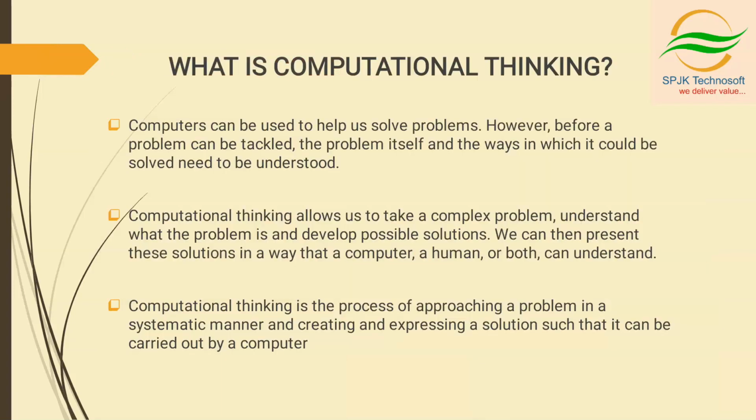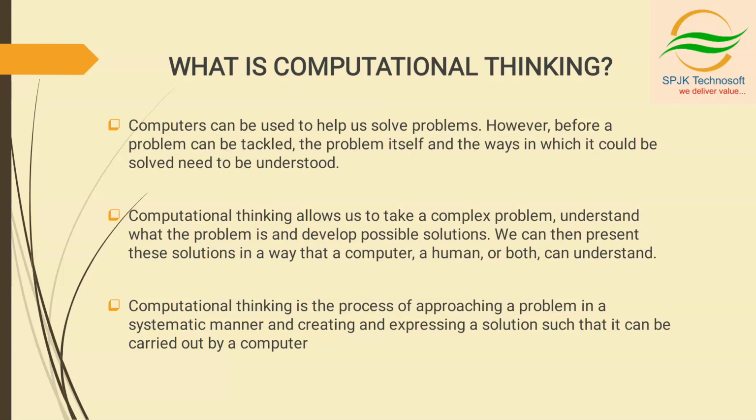So what is computational thinking? When we are trying to solve a problem through a computer, computers can be used to help us solve the problems. However, before a problem can be tackled, the problem itself and the ways in which it could be solved need to be understood, right? So when we are trying to solve a problem, we have to understand how we can solve it. Are there any ways to solve that particular problem?